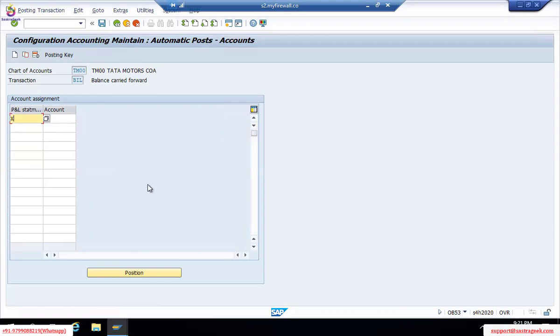Just put X. Enough. For the drop down button you will find nothing. Okay, so it's inbuilt. Okay, account. Which account did we think? 100. When we create the GL account first, at that time we will give 100 as a profit and loss account. We'll create 100 as the profit and loss account.